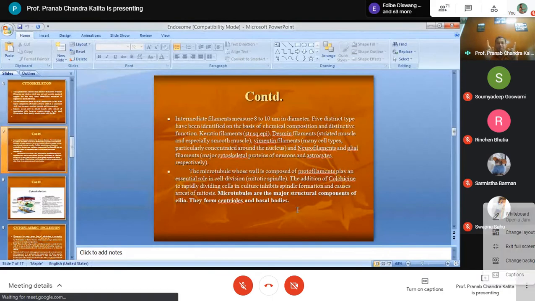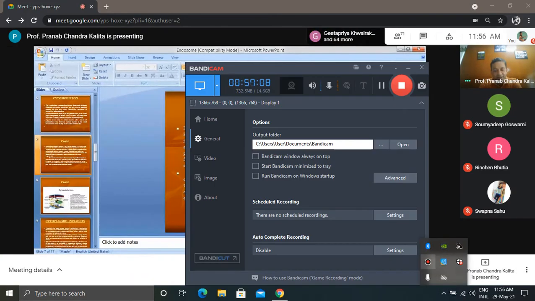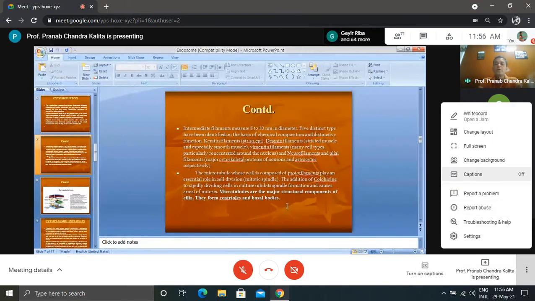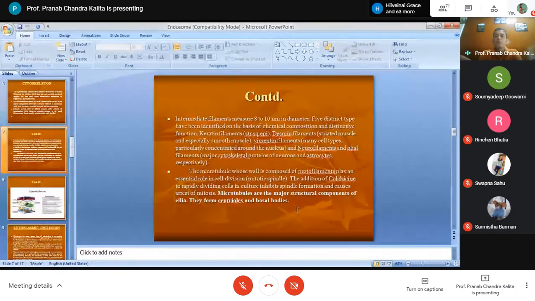So remember, microtubule means their wall is composed of protofilaments, and they take part in cell division.